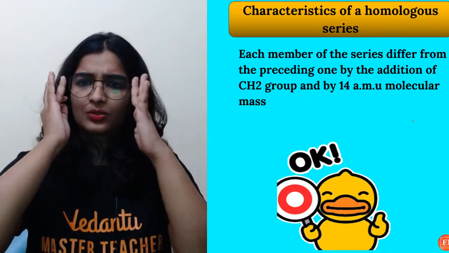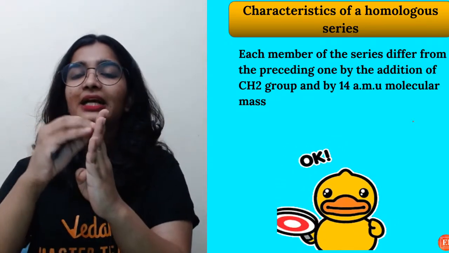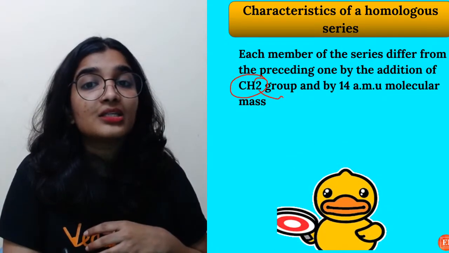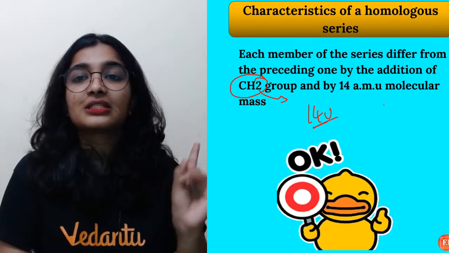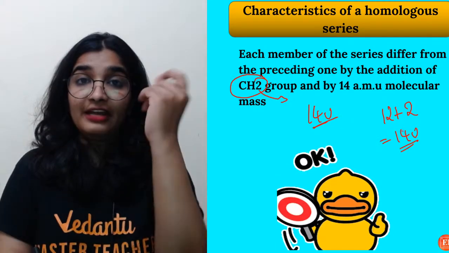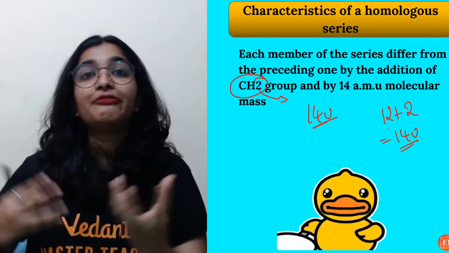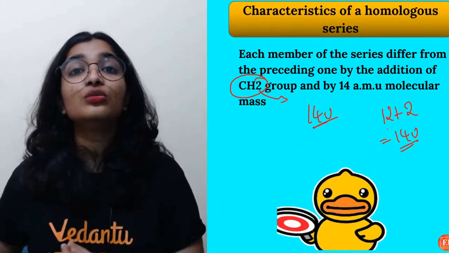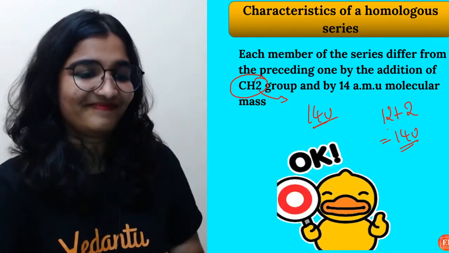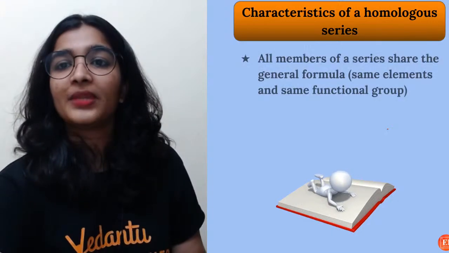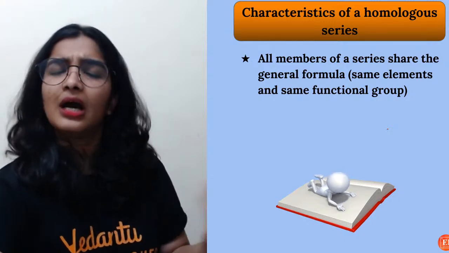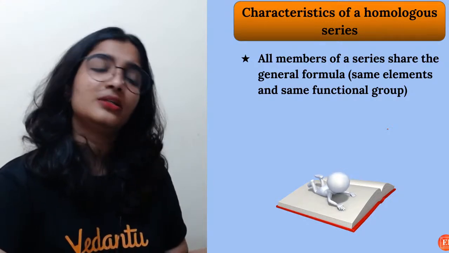Now what are the characteristics? One is the CH2 group. They differ by successive units. They differ by a CH2 group, and what is the atomic mass of the CH2 group? 14 units, right? Because carbon is 12 plus 2 hydrogen, so 14 units. Whenever they ask you what is the difference in molecular mass between two successive homologs, it will always be 14. And they will have the same general formula. For example, alkane CnH2n+2, alkene CnH2n, alkyne CnH2n-2.